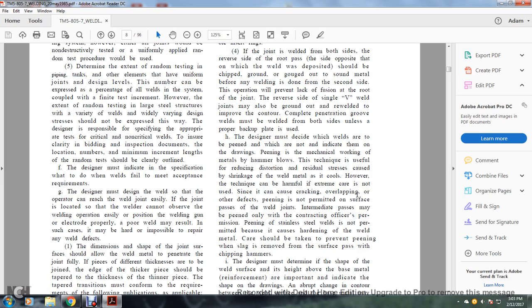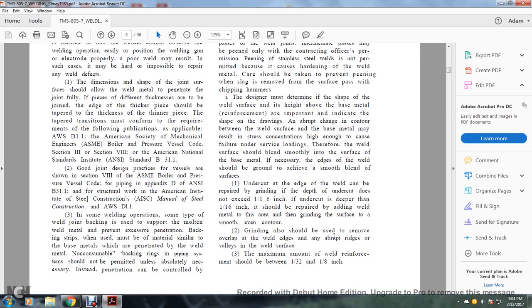Peening is permitted on the surface of the final pass of the welding joints only with the contracting officer's permission. Peening of stainless steel welds is not permitted because it can cause hardening of the weld metal, and care should be taken to prevent peening and slag removal from the surface of the pass with chipping hammers.